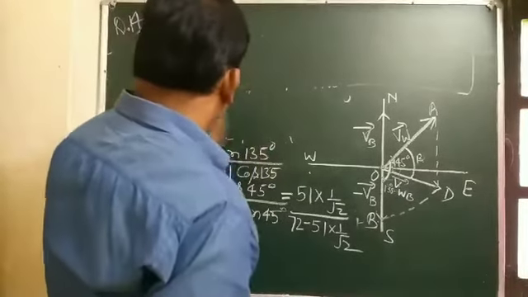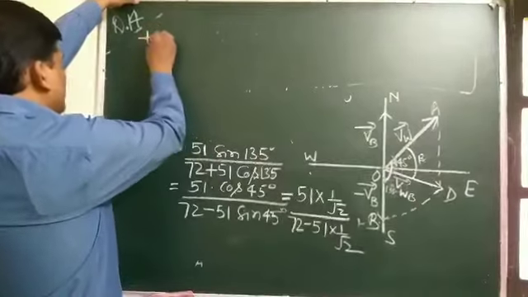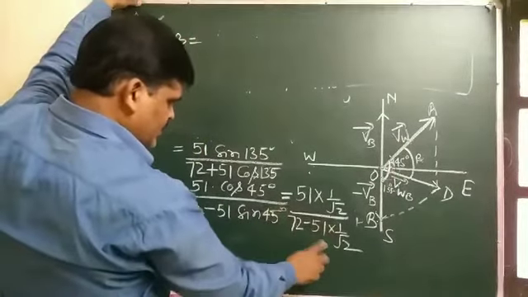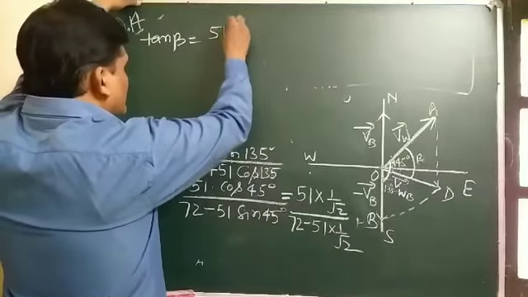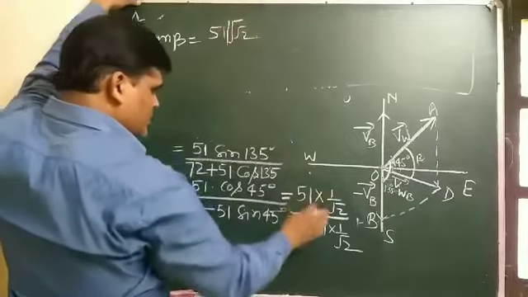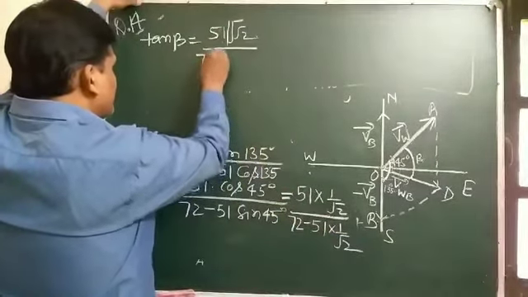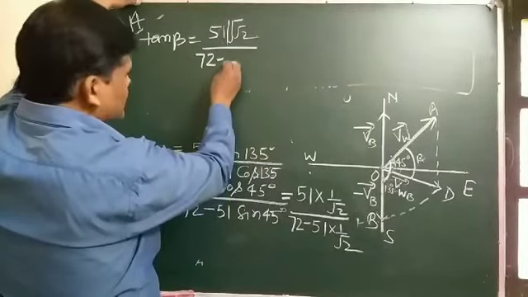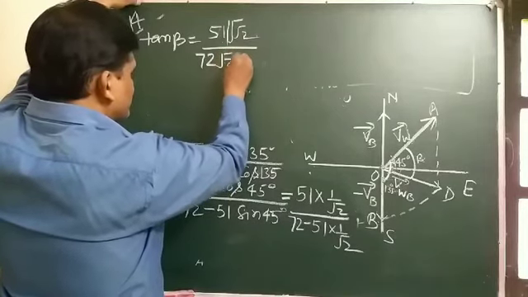So tan beta comes out to be 51 by root 2 divided by 72 minus 51 by root 2, which can be written as 51 over 72 root 2 minus 51.